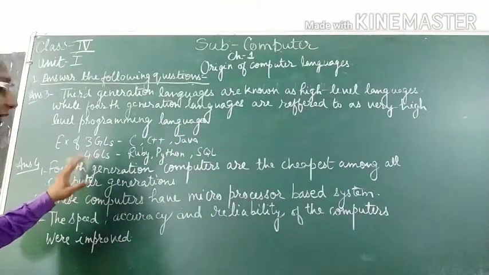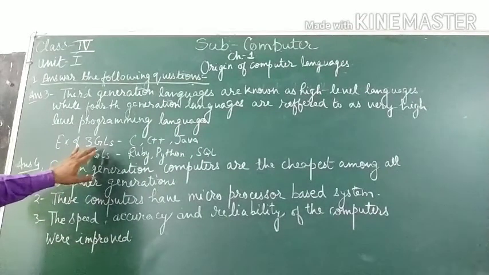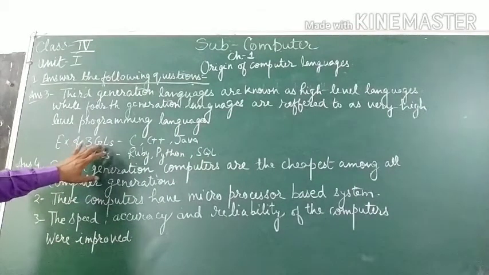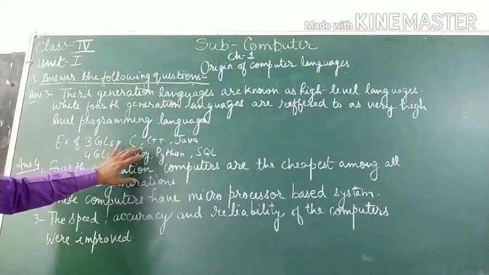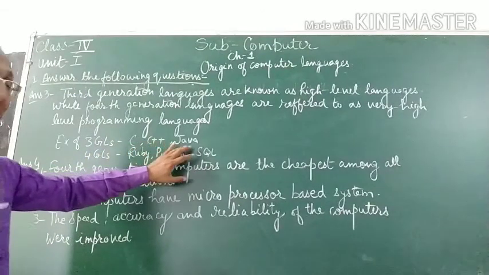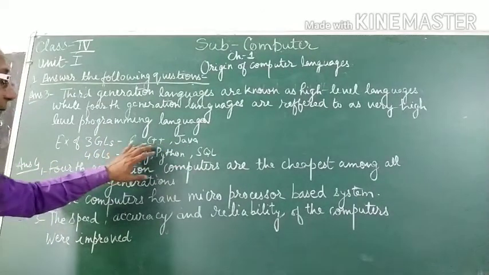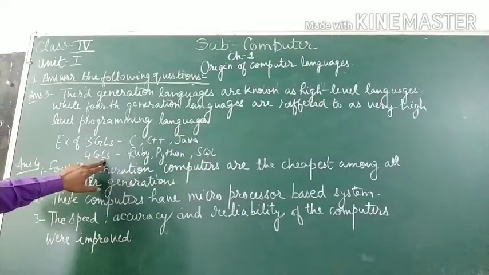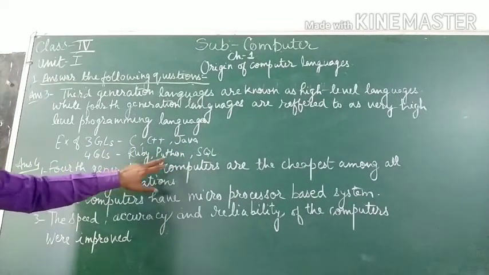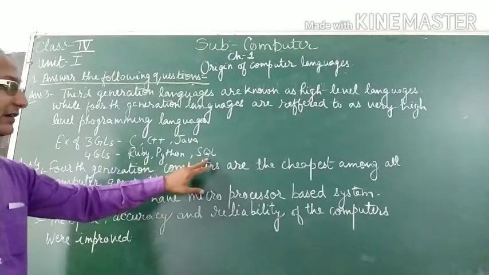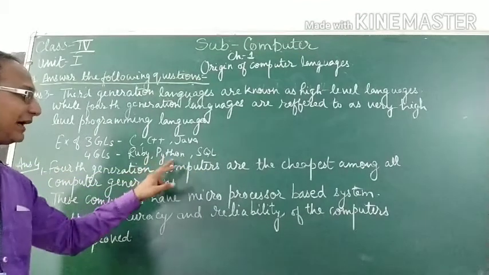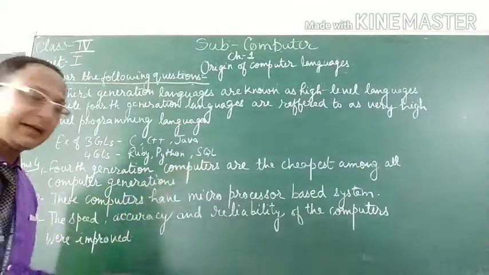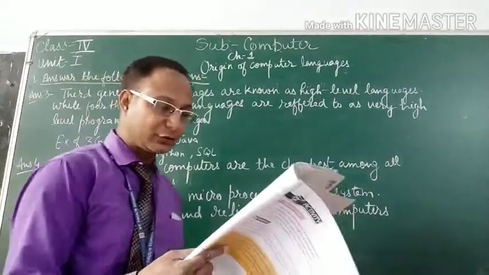Now see the examples of third and fourth generation languages. Third generation languages are C, C++, Java. Fourth generation languages are Ruby, Python, SQL. Okay. Now see the next question.